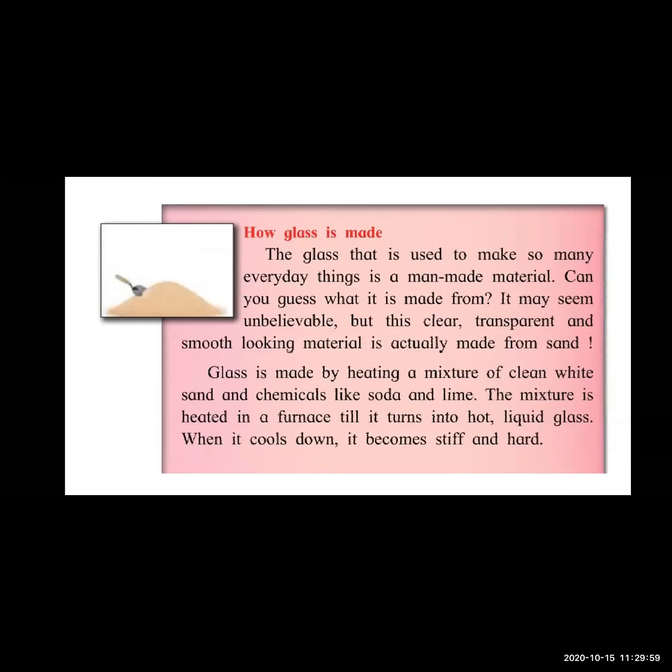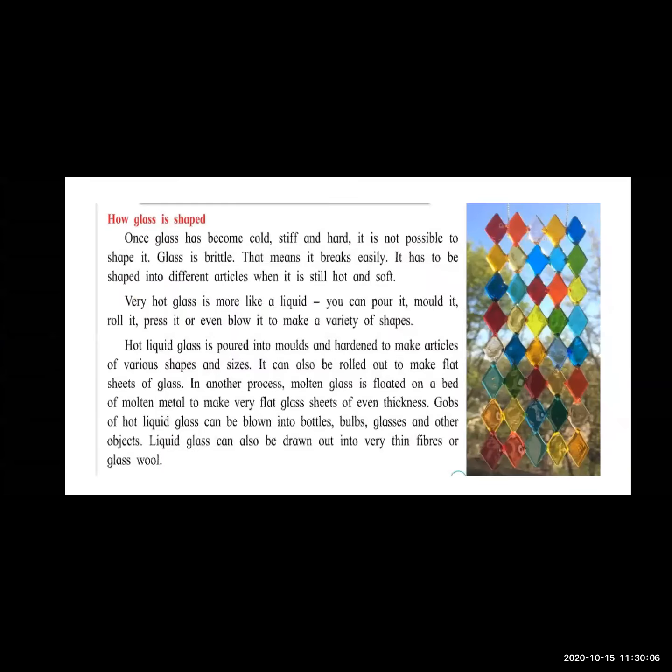Then we saw how glass gets its shape. Glass is available in different shapes: flat glass in windows, bottles in cylindrical shape, bulbs, and bowls.